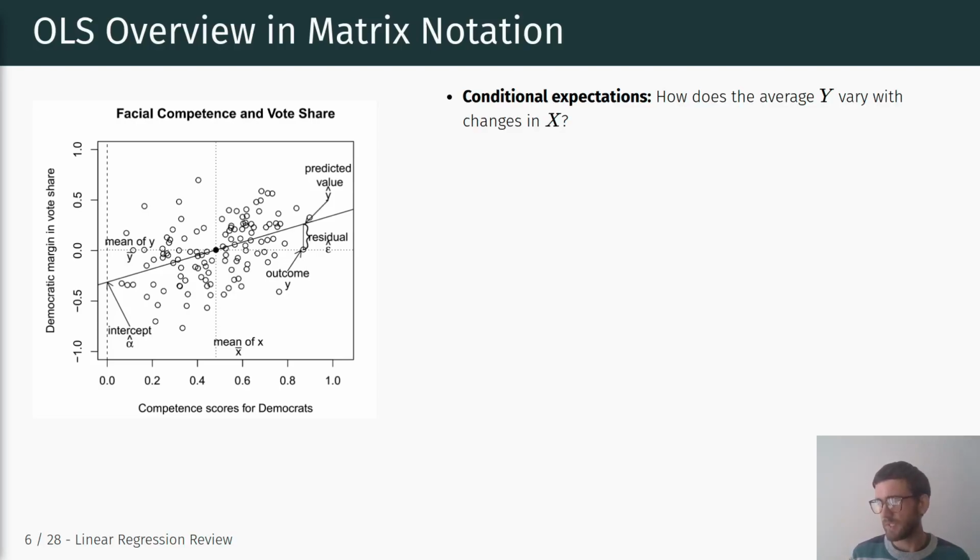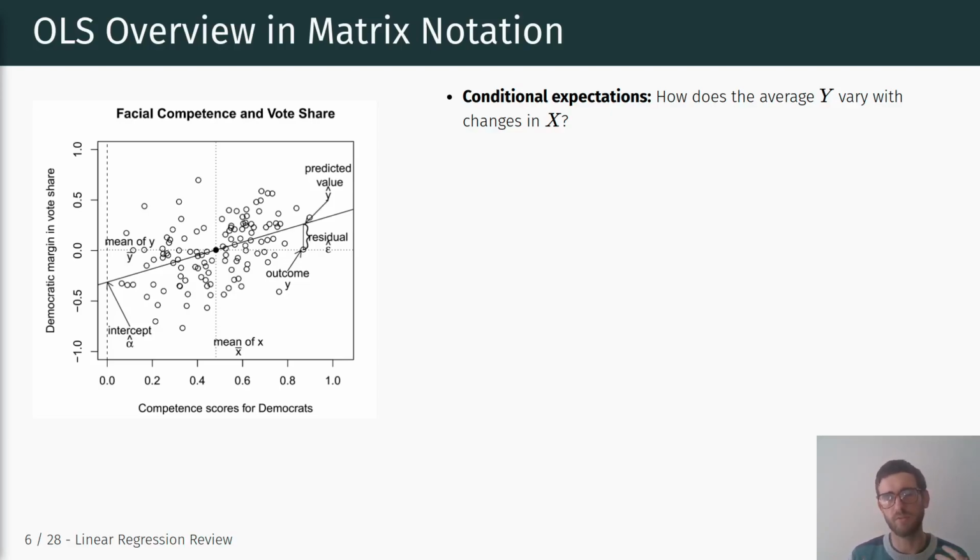In general, if we estimate a linear regression, the way we can think about this relationship and what the coefficient ultimately tells us is it tells us something about conditional expectations. So how does the average y vary with changes of x?